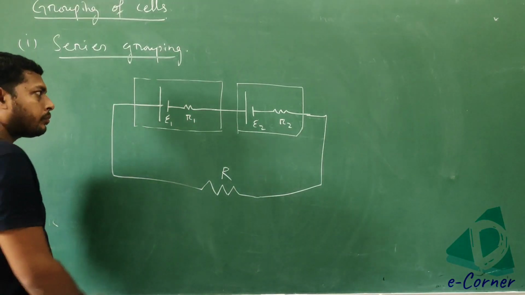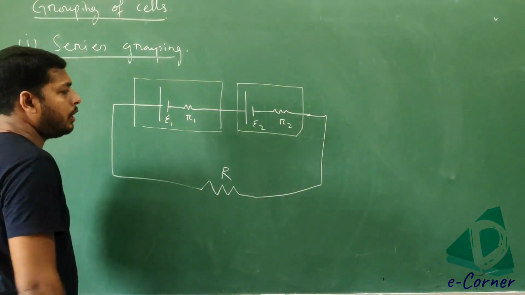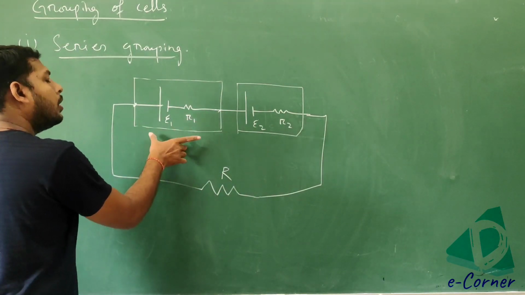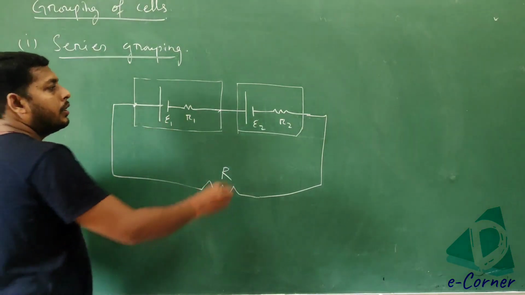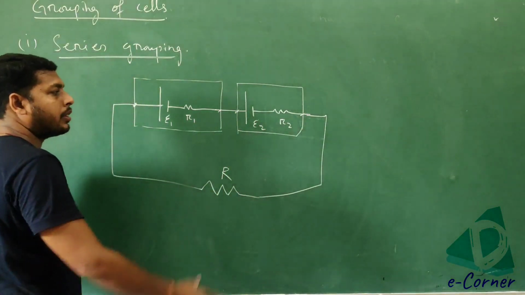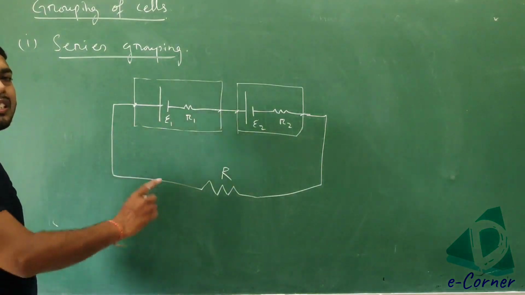So here you can see that this is one battery, this is another battery. The potential difference across this point is the terminal potential difference of the first battery. The potential difference across these two terminals is the terminal potential of the second battery.